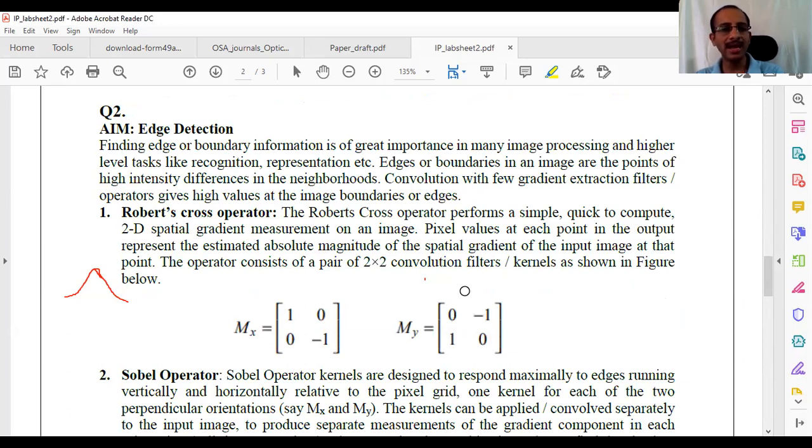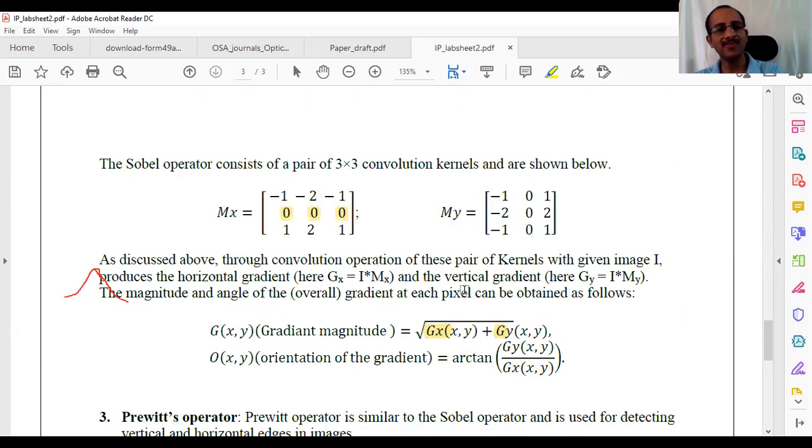Why do you think the Sobel filter has this kind of 2 in between? The Sobel filter is like this, where the horizontal gradient is obtained by this, where you have the 2 in the center. Why is there a 2 here, whereas the others are all ones? Why not 1, 1, 1, minus 1, minus 1, minus 1?